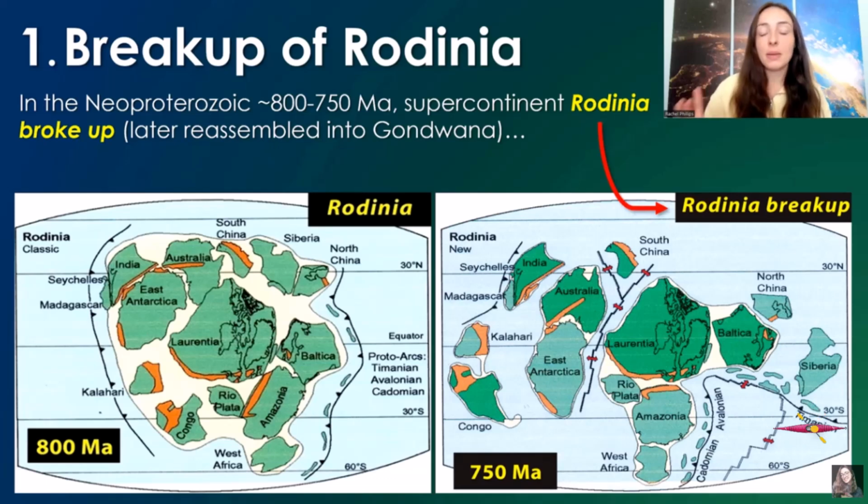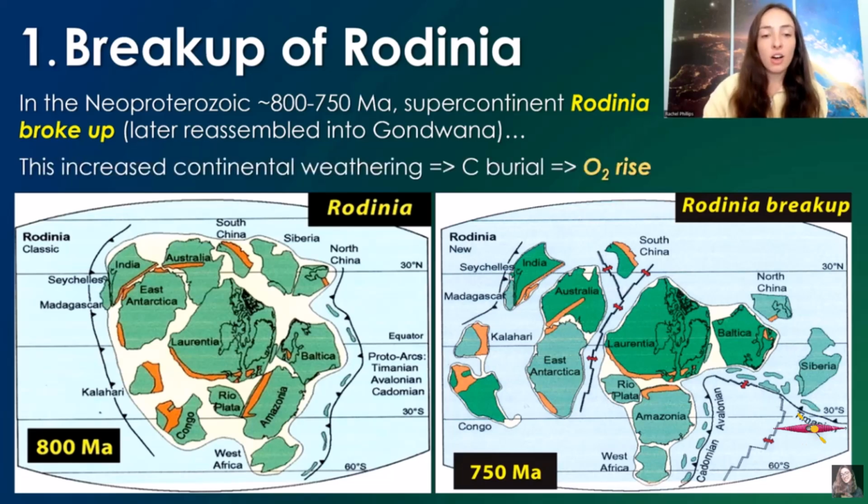So the first example of a major tectonic event that caused a major climate change event in Earth's history is way back early on Earth, around 800 to 750 million years ago, when the supercontinent Rodinia broke up. This caused major climate change because it greatly increased the rate of continental weathering at the time, which, if you've seen any of my climate videos, I talk about how an increase in weathering rates specifically causes an increase in the rates of carbon burial, which typically causes major cooling because it decreases the amount of atmospheric carbon available and it increases oxygen.